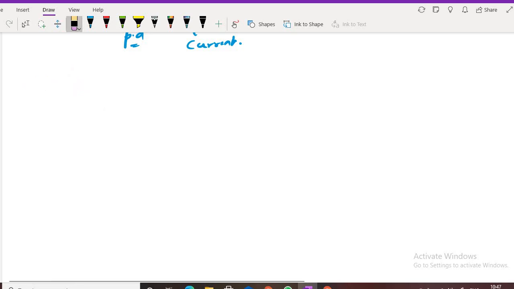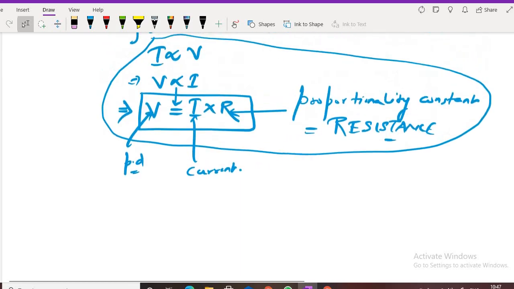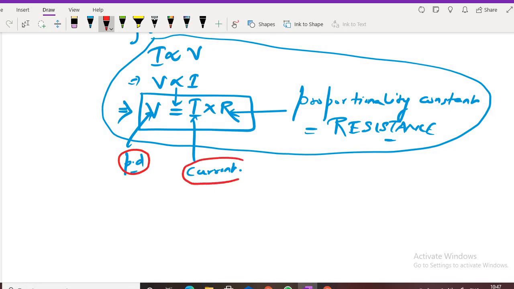So, sir, what to do now? If you are going to tell the graph after some time, you students haven't asked me one thing. You have explained potential difference, and current, what they are. But you haven't told us what is resistance. Tell me yes or no.